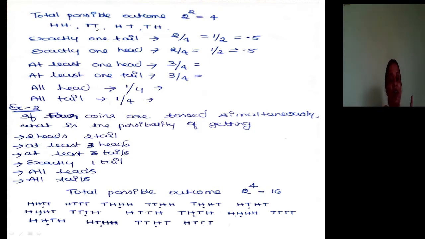At least one tail should be there. Here two tails are there. At least one is there. More than one is also there. At least indicates one and more than one. So here one is there. Here one is there. So how many possibilities are there? Three possibilities. So 3 by 4.